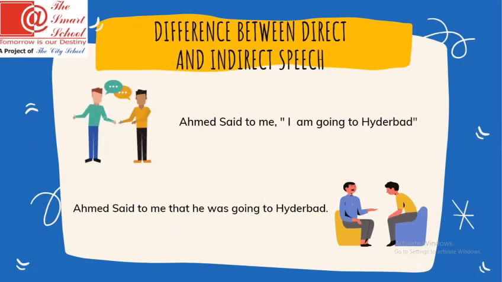Before we move forward, let me tell you there are different parts of direct sentences. The first part is called the reporting speech. This part of the sentence is called reporting speech because someone is reporting something. Ahmed is the reporter over here. And this part is called reported speech, because the message is being reported here. Again I would repeat: this is reporting speech and this is reported speech.